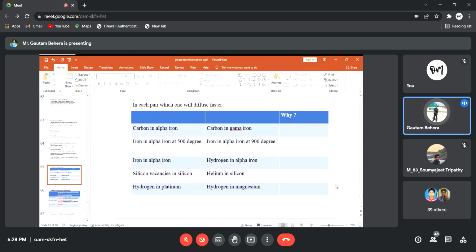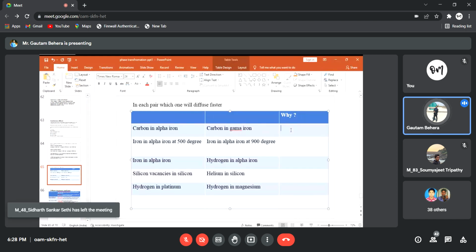Now we'll discuss some important concept here. You just have a look. The question is, in each pair, which one will diffuse faster? This is a question to you, you have to answer. The first pair is carbon in alpha iron and carbon in gamma iron. Just tell me the answer. Which one will be faster? Carbon in alpha iron or carbon in gamma iron? Where will the diffusion be fast?